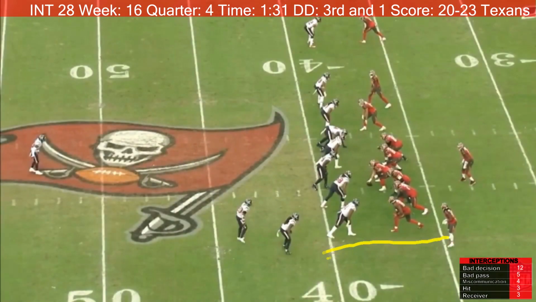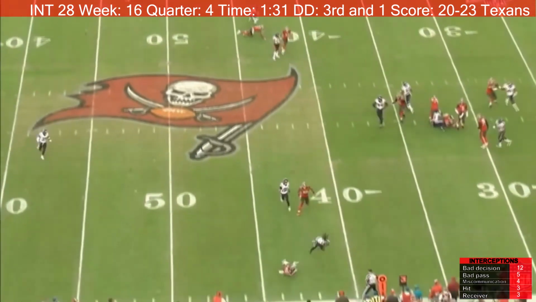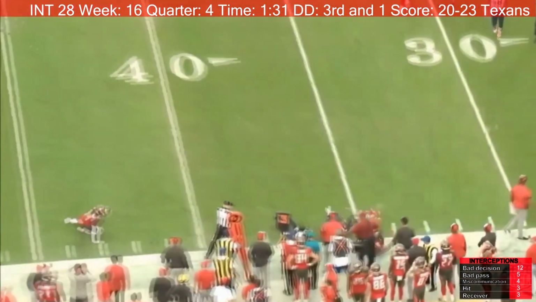Ogunbowale runs an out route, pretty much the same thing we saw earlier, not quite as deep as when Winston threw the interception on the out route. Ogunbowale runs his out route, and it is undercut by his defender. This guy right here. Jameis Winston never should have thrown the ball. This was a very easy interception at a crucial time of the game. As a matter of fact, this is the interception that cost the game. Bad decision by Jameis Winston.